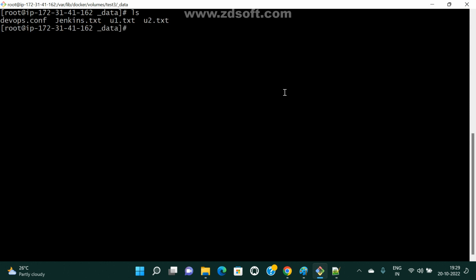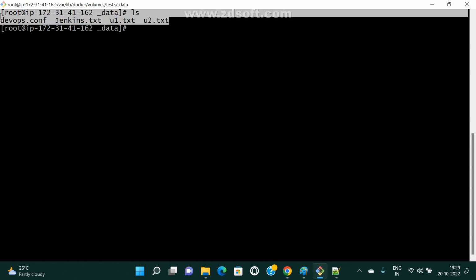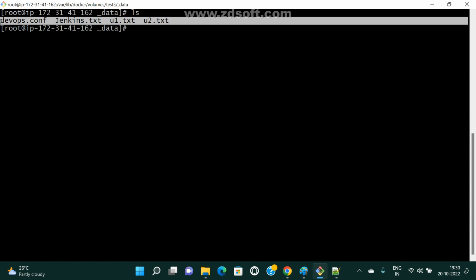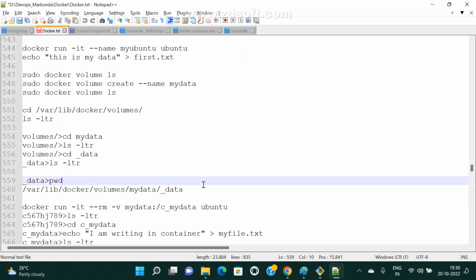Now see here. In total, how many files can we see here? Total we can see four files. Got it, right? Now data is safe, even if your containers are removed and deleted. That configuration file, some important files and all, we can maintain in our volume path. Any doubt, guys? If you are clear, I'm going on to one more command.